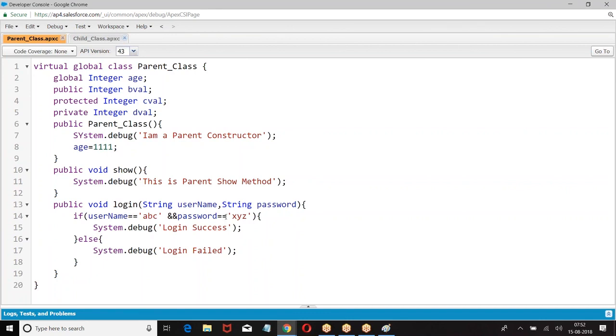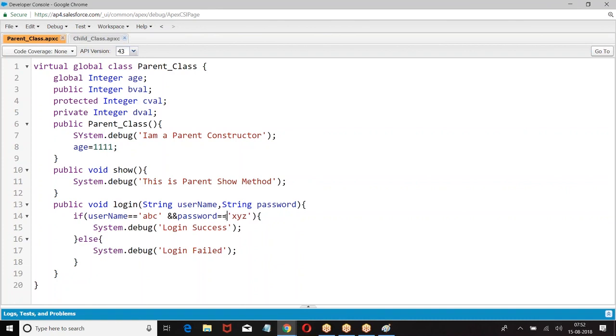The child class wants to define its own login method. Already the parent class has defined a method called login. That's why if you try to define a login method in the child, it throws an error message. When you already have a method called login in the parent, you cannot define the same method with the same number of parameters in the child class.